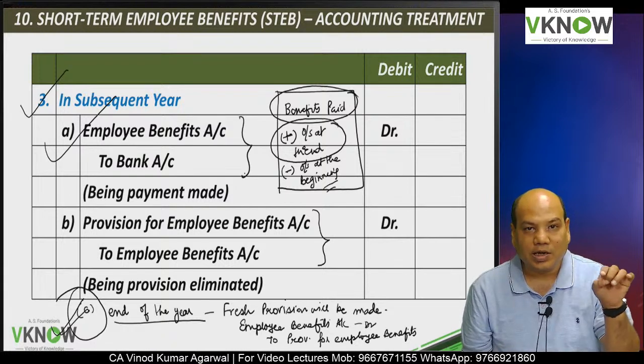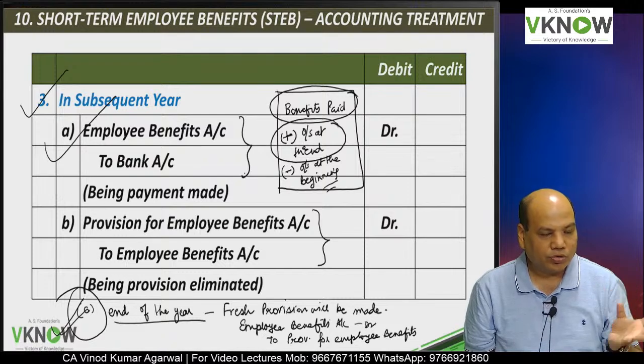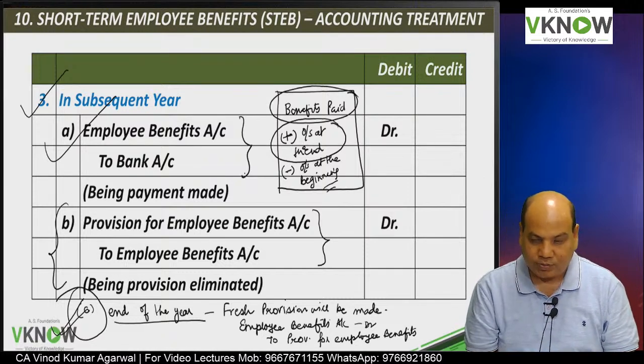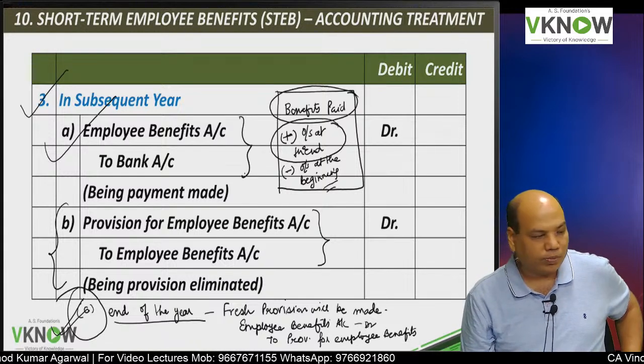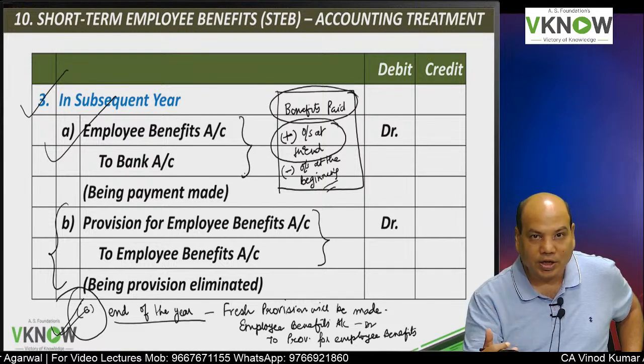And somewhere in the trial balance you were given opening outstanding salary. So that you used to deduct. That means the second entry. You are eliminating the opening outstanding figure. Provision for employee benefits to employee benefit. And this way the entries are actually passed.